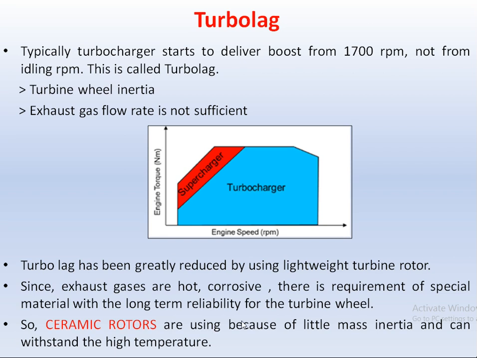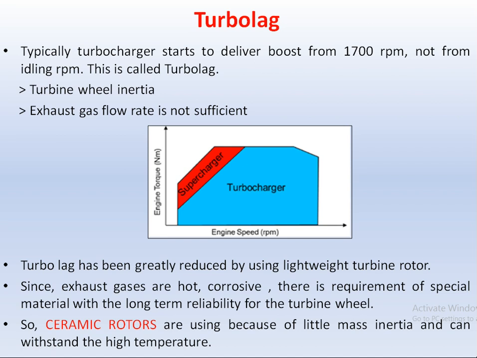So this figure shows the comparison of the engine torque for the turbocharger and the supercharger. For the turbocharger engine, the maximum torque is obtained after this rpm, for example 1700 rpm. But in the case of the supercharger, the maximum torque is obtained from the lower rpm only, or we can say no lag period is available in the supercharger engine, because it is directly connected with the engine crankshaft.